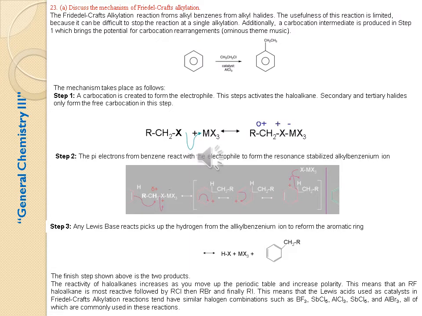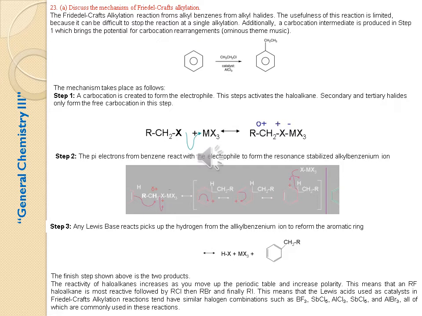23a. Discuss the mechanism of Friedel-Crafts alkylation. The Friedel-Crafts alkylation reaction forms alkylbenzene from benzene and an alkyl halide. The usefulness of this reaction is limited because it can be difficult to stop the reaction at a single alkylation. Additionally, a carbocation intermediate is produced in step 1, which brings the potential for carbocation rearrangement.